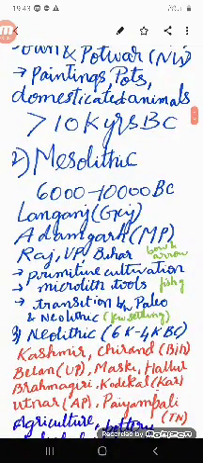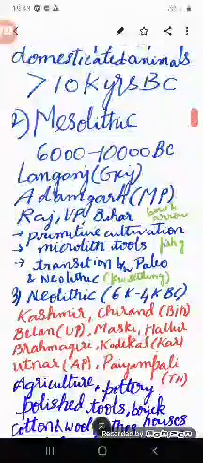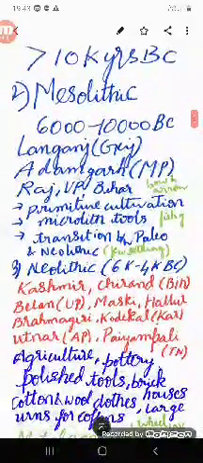Primitive cultivation and microlith tools are important features of the Mesolithic age. We can also see that the Mesolithic age was a transition period between the Paleolithic age and the Neolithic age. Also, we come to know that the bow and arrow and fishing were some of the important traits of these people.